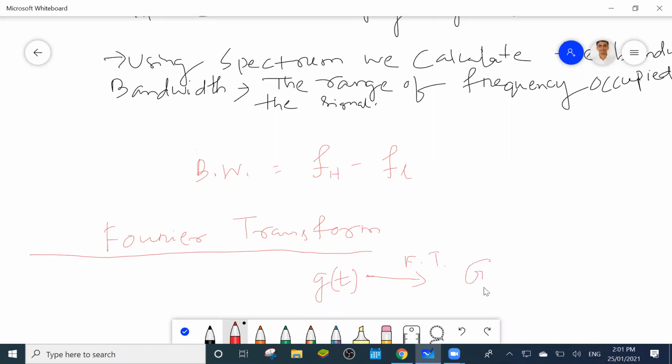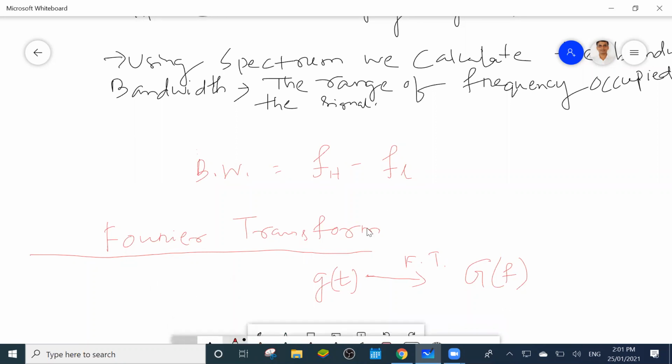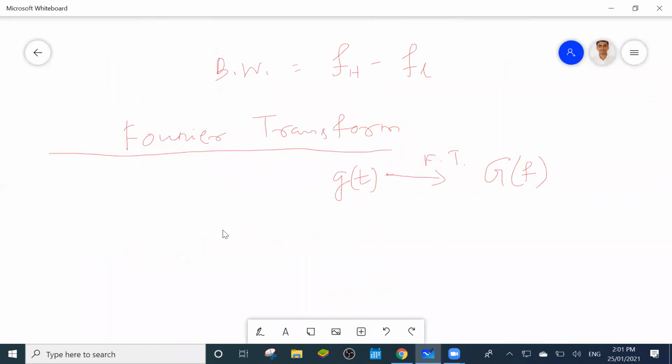That will be capital G, and in brackets write f or omega or j omega. So the Fourier transform formula is mainly used for non-periodic signals. You can also use it for periodic signals.